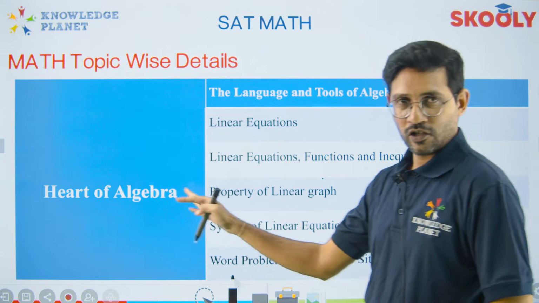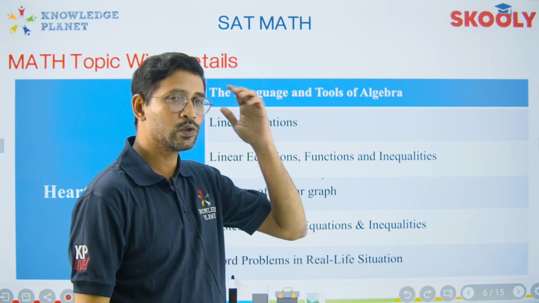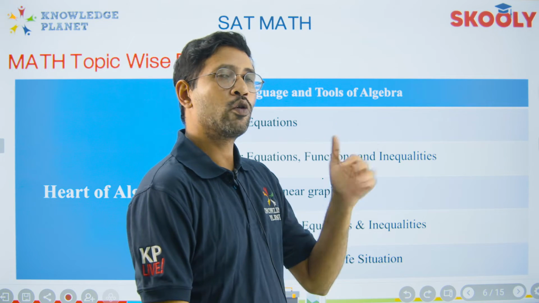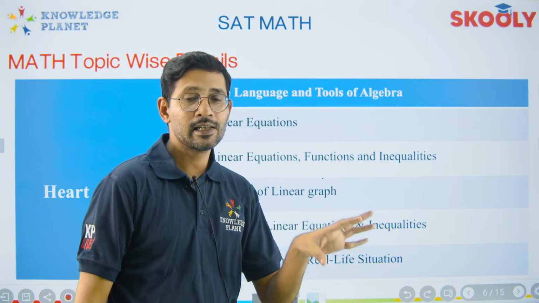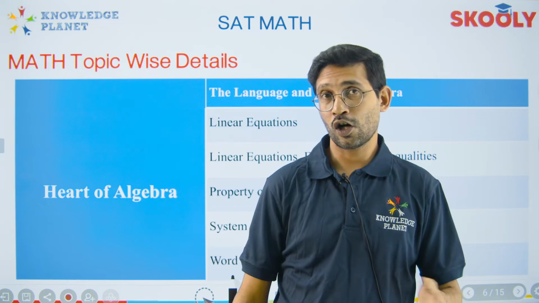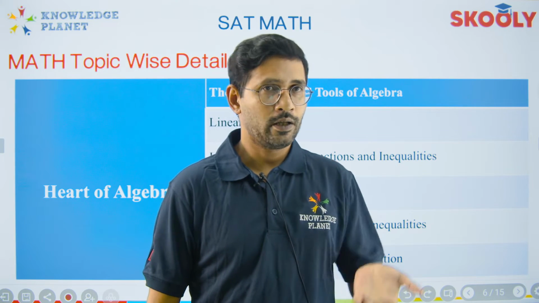So in Heart of Algebra, let's quickly talk about the topics, so language and tools of algebra. It seems very easy, right? So there is a number 4 more than the other number. Translating this verbal expression to a mathematical expression needs a lot of expertise. It's not about, because see, addition is a commutative property. You will agree to it.